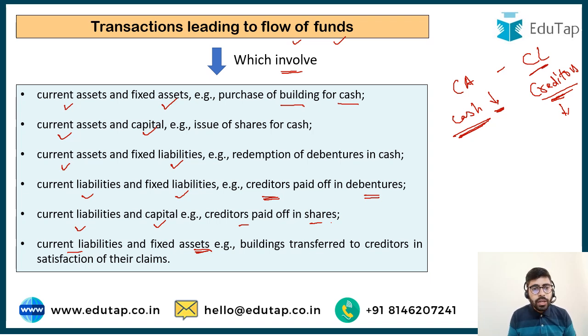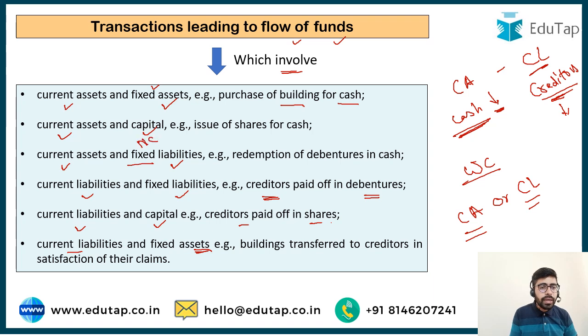So if any transaction affects current asset or current liability, then it is going to lead to flow of funds. And the other part of the transaction should affect the fixed assets, fixed liabilities. Fixed liabilities are nothing but the non-current liabilities. Non-current liabilities or fixed liabilities, one and the same thing, don't get confused between the two. Or if there is a change in capital or if there is change in fixed assets. So all these kinds of transactions are going to lead to the flow of funds.